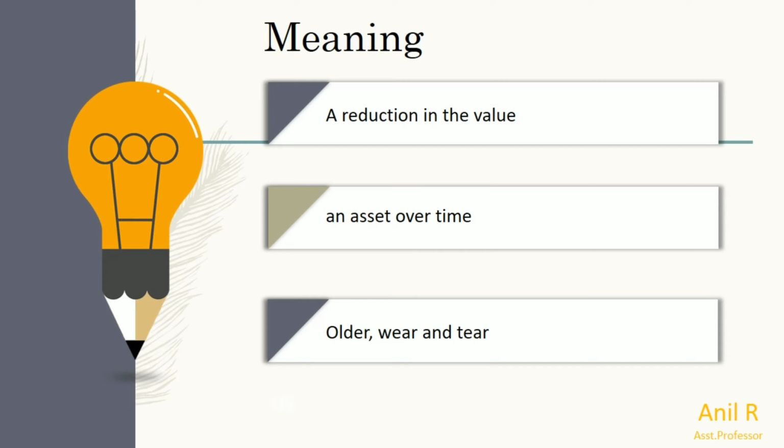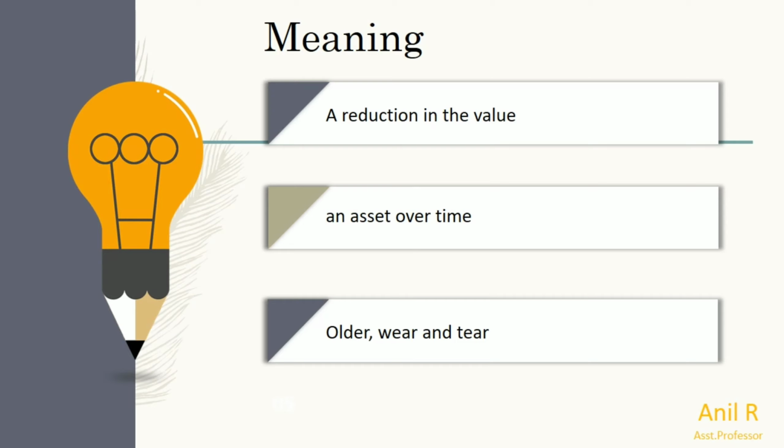By the time we are using assets, definitely they will become older, and the quality, quantity and also the performance of any asset will become weaker. So based upon that wear and tear, and the time duration, there will be a reduction in the value of an asset.